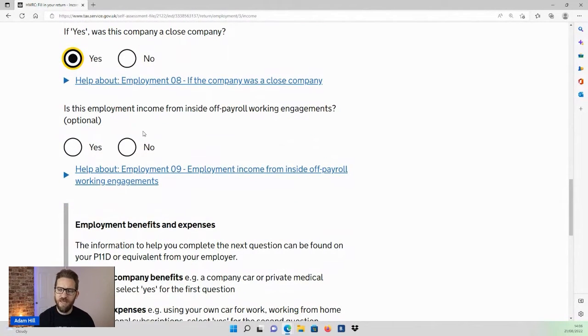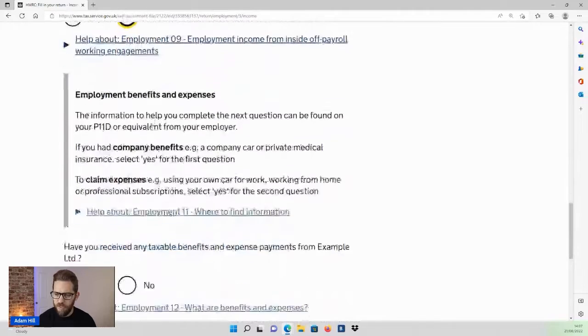Is this employment income from inside of payroll working arrangements? Will not usually apply unless you are a contract worker. If you're doing day rate contract work, quite often in London, in the city of London, then that can apply. This relates to IR35 usually, but for limited company directors, if you're just trading as a general business, then it won't usually apply to you.